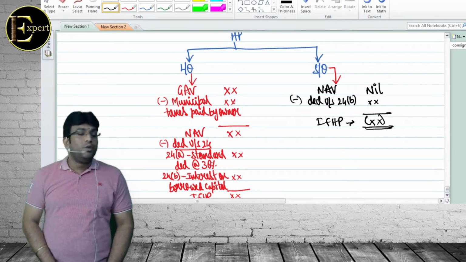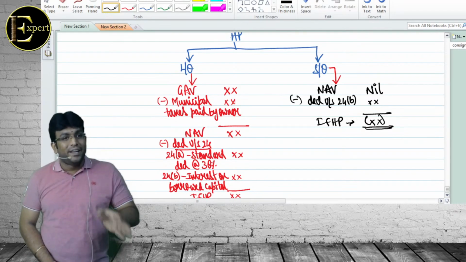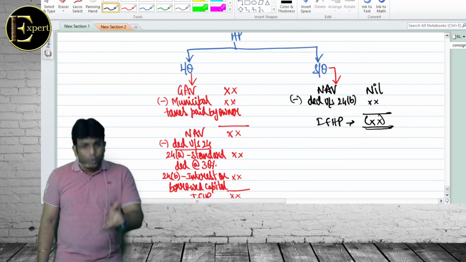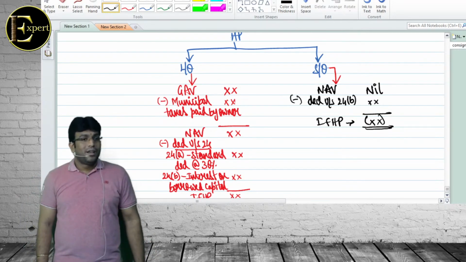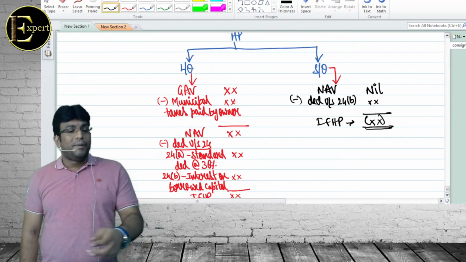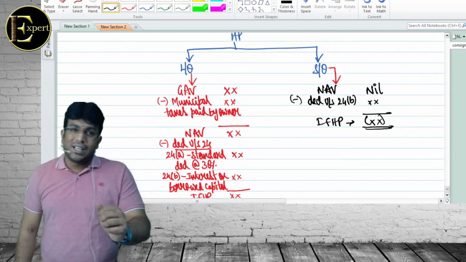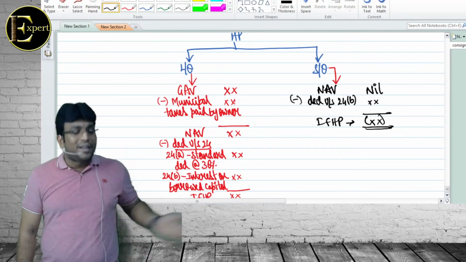And if it is negative, don't feel sad. That negative you can set off with your profits. So negative is not negative. Negative is positive for you, for tax purposes. Imagine, from let out the income came 10 lakh, and from self-occupied a loss came 2 lakh. After setting off 2 lakh, we will show a net 8 lakh. So we will pay tax on 8 lakh. So this is not a loss, this is a benefit.